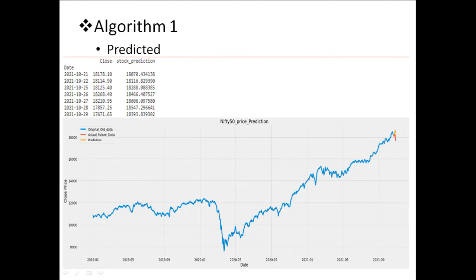This data was used for training and testing, and what is in yellow is what the algorithm predicted, and here is the actual value. We can see the algorithm predicted Nifty will go up from 21st to 29th, but what actually happened is that from 18,000, Nifty fell down to around 17,600 levels.